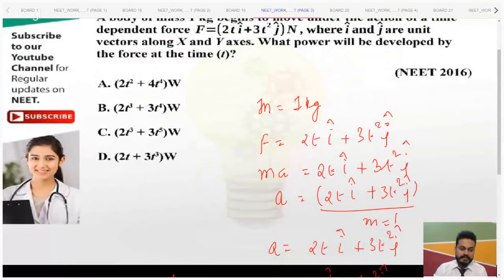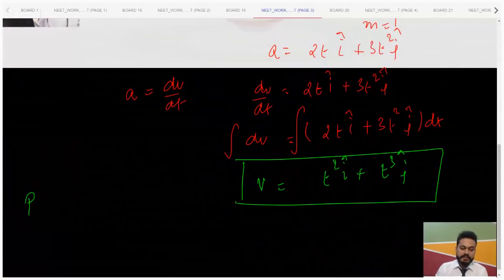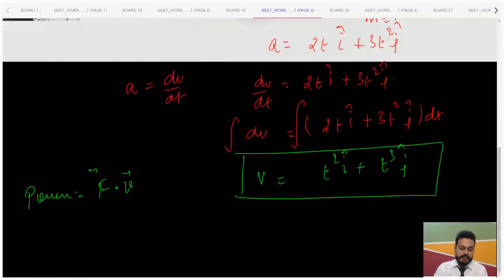Now we are interested in finding power, so we'll just use the basic formula, F dot V. So F is 2t i cap plus 3t square j cap, dot V, which is t square i cap plus t cube j cap.